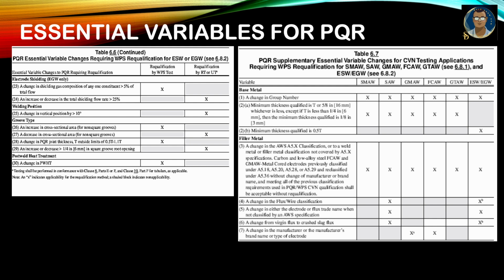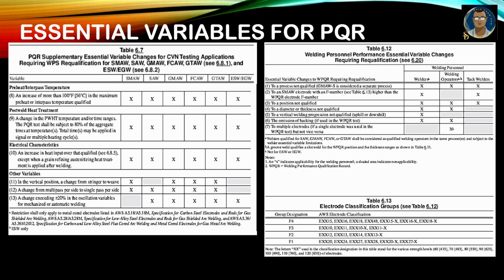Here, the PQR supplementary essential variables continue, namely post-weld heat treatment. If there is a change, then you need to requalify the WPS. An increase of more than 56 degrees centigrade in the maximum preheat or interpass temperature also requires you to requalify the WPS, provided you have the CVN or impact testing application mandatory for WPS requalification. In that case, this supplementary variable is applicable as an essential variable.